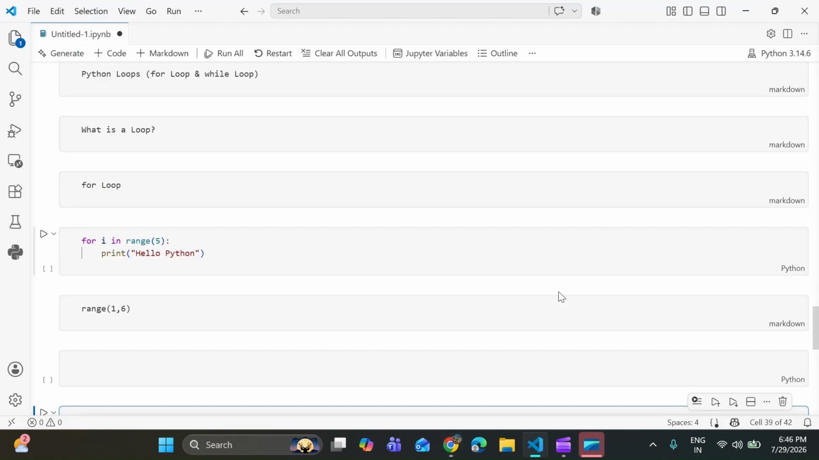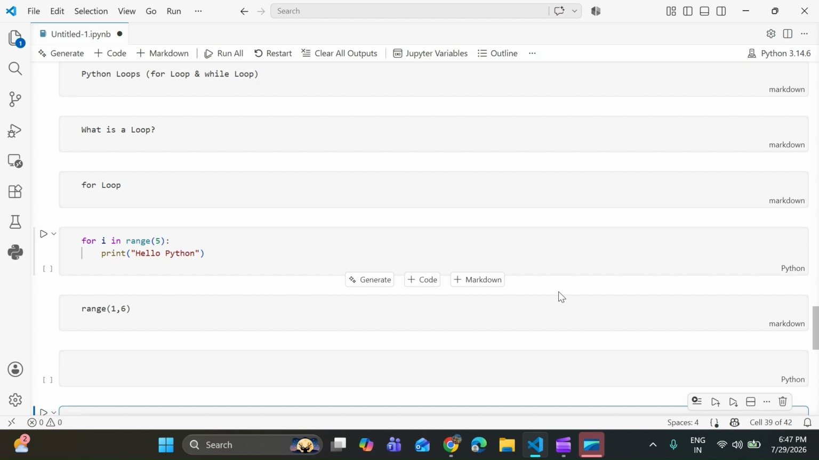Let's start. What is a loop? A loop simply means repeating the same task multiple times. Think about real life. Imagine your teacher says write Python 10 times. Would you write the same statement manually 10 times? No. A loop does that repetitive work for us.